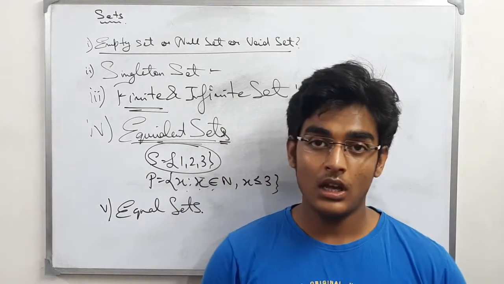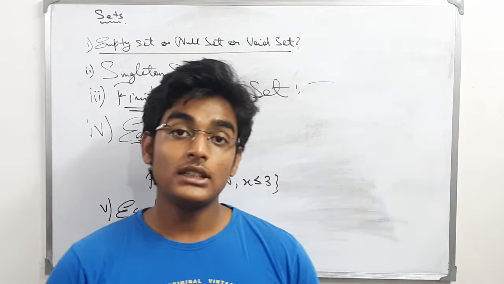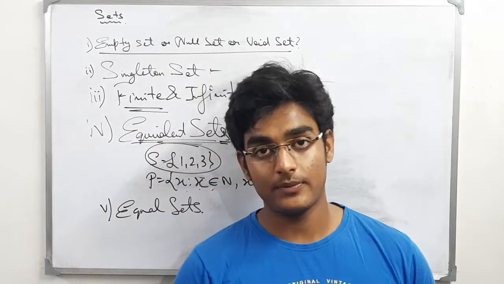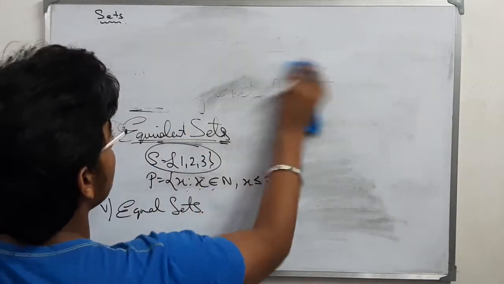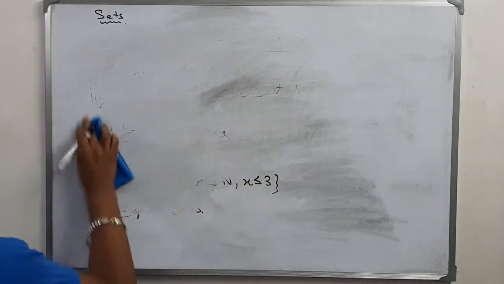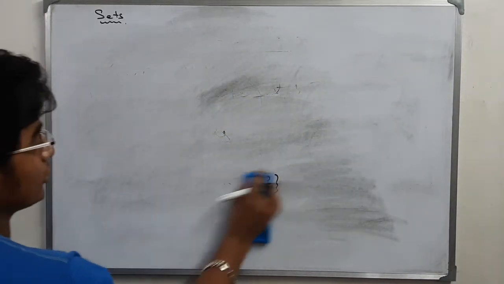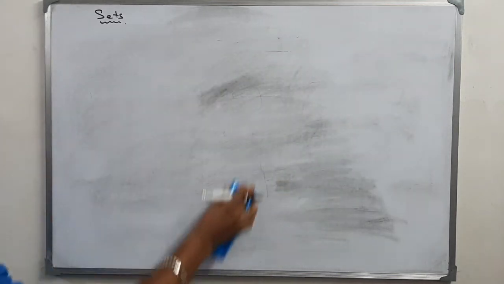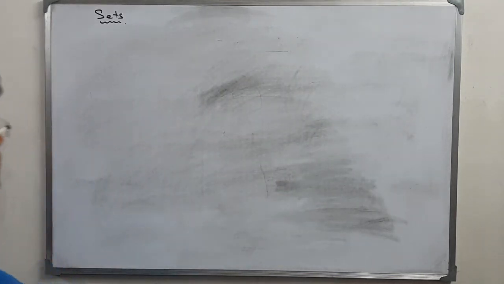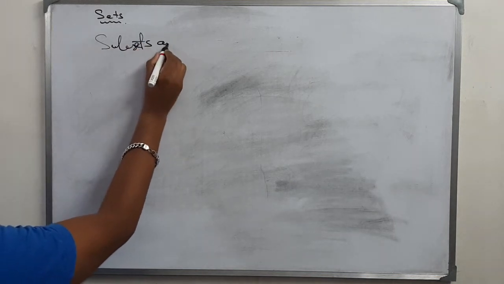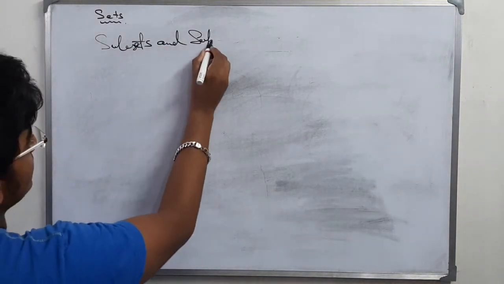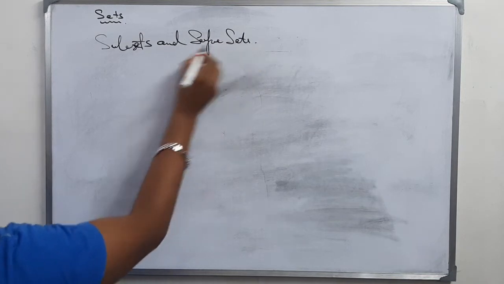Okay. Next we have subsets and supersets. This is very important because questions from subsets and supersets are included in all sorts of competitive exams. They are very conceptual. Let us find out subsets and supersets.